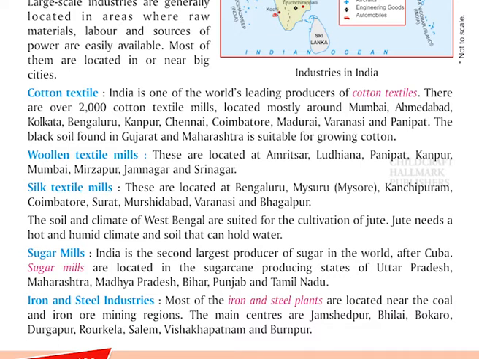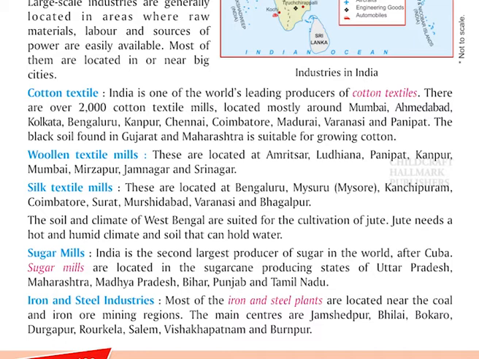The soil and climate of West Bengal are suited for the cultivation of jute. Jute needs a hot and humid climate and soil that can hold water. Sugar mills. India is the second largest producer of sugar in the world after Cuba.